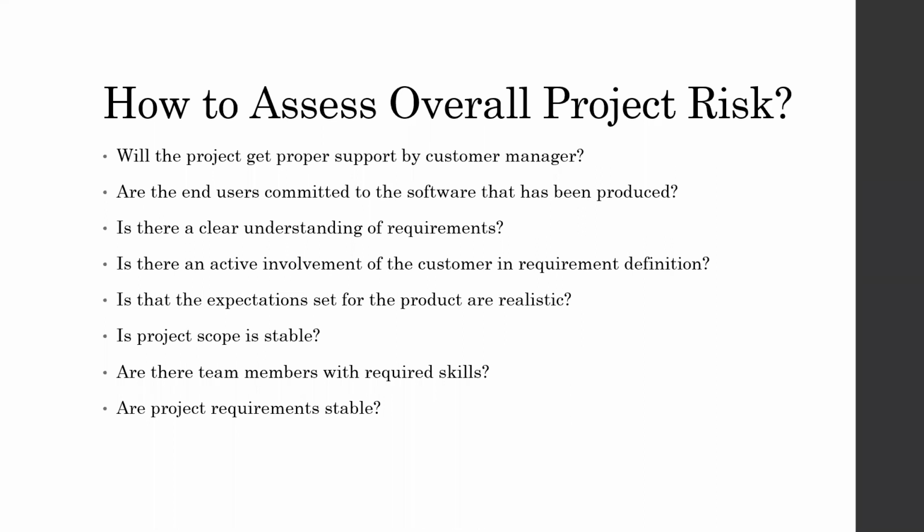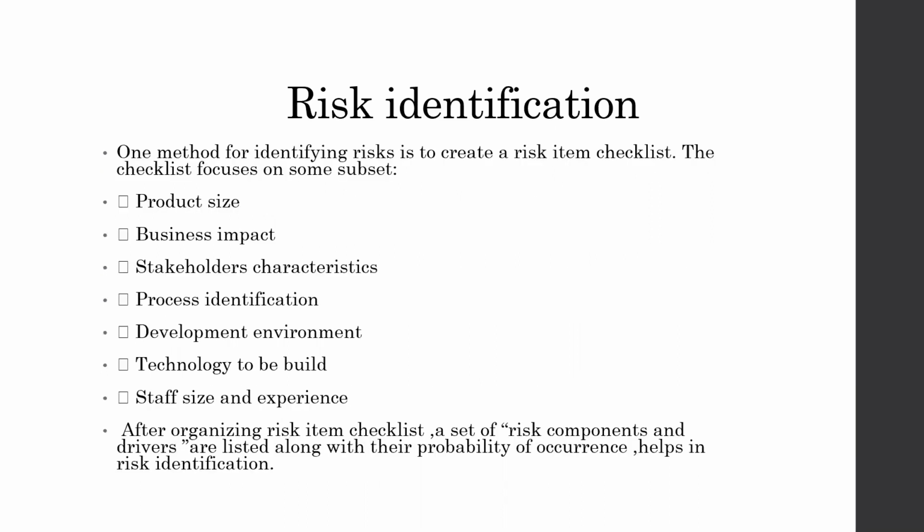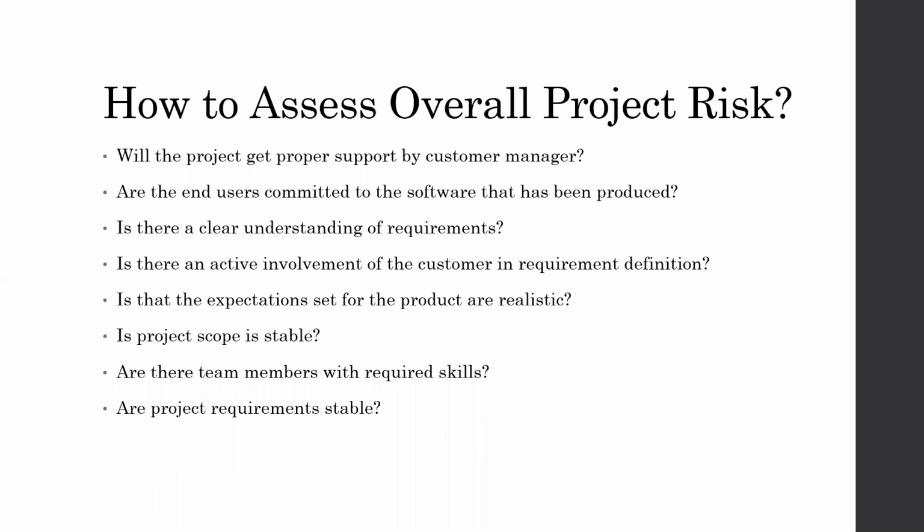So these are a few questionnaires that are mainly used by the project manager in order to assess the overall project risk. This is all about the project risk. In the project risk identification, we have seen the definition, and two approaches, the generic one and the product specific one. Next, we have seen that there is a checklist, and that checklist has these factors. On these factors, the risk is identified. Once the risk is identified, we identify the risk components and the drivers. And these are the questionnaires that the project manager is going to use.